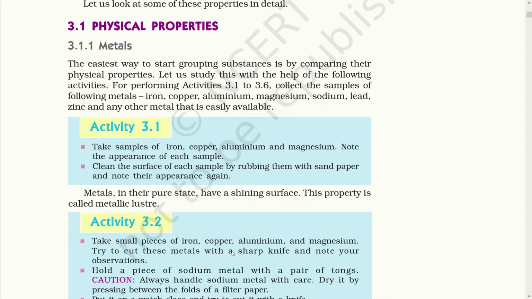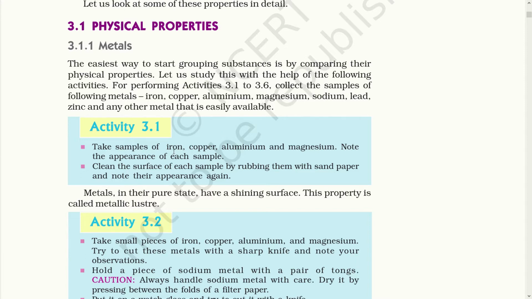Physical properties of metals. The easiest way to start grouping substances is by comparing their physical properties. Metals are materials possessing the characteristics of being shiny, hard, fusible, malleable, and many more. Let's go through the activities to study all the physical properties of metals. From activity 3.1 to activity 3.6, we are going to study the physical properties of metals.